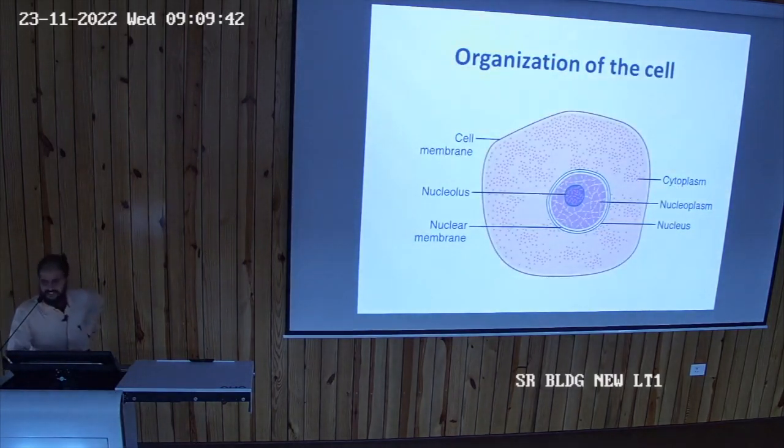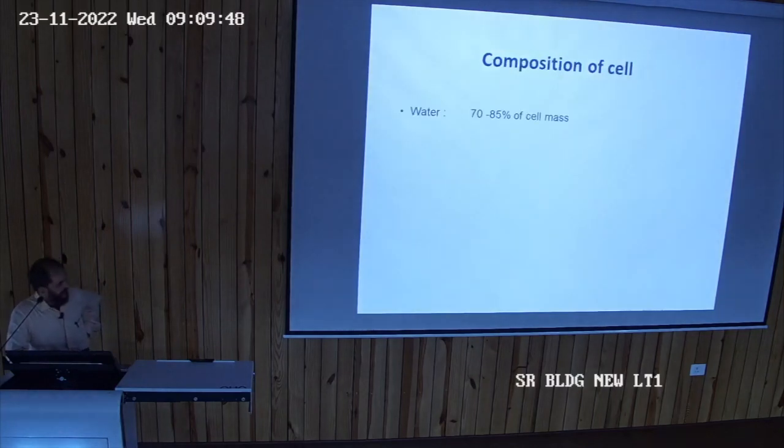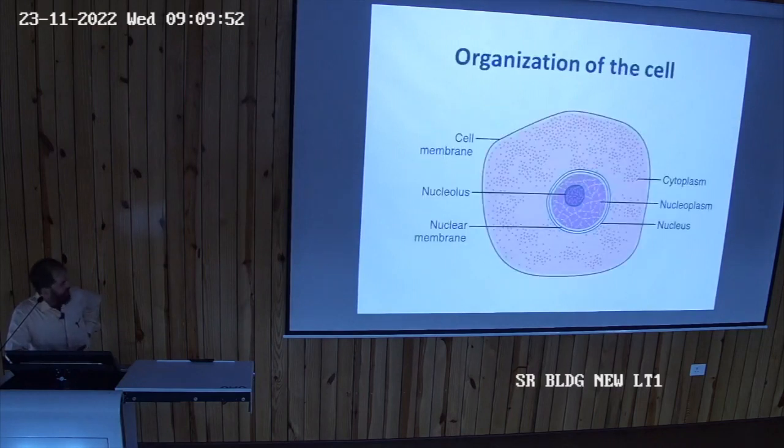And the basic organization of almost every cell is these structures, that is the cell membrane, the cytoplasm and the nucleus. Almost all the cells have these structures, okay. And the light microscopic structure will be like this.